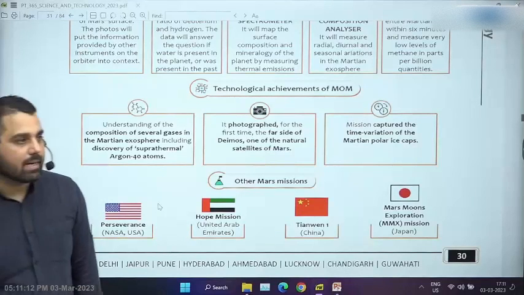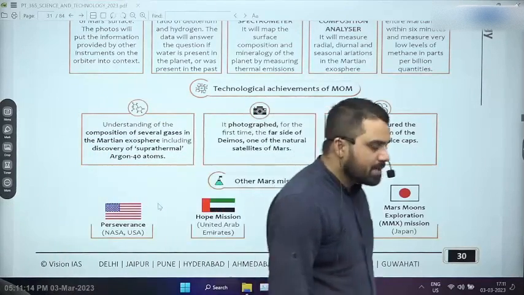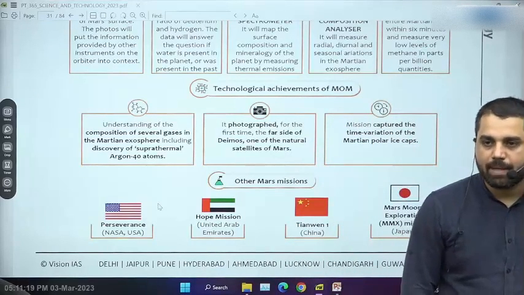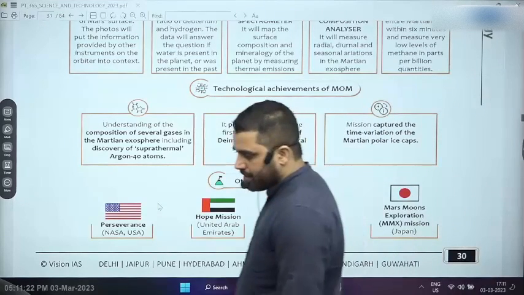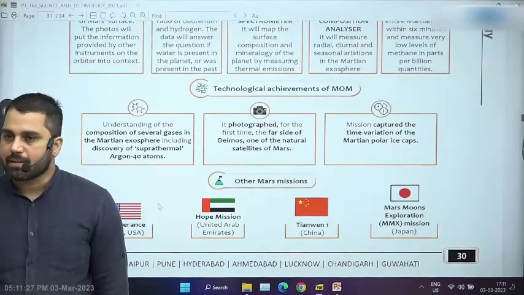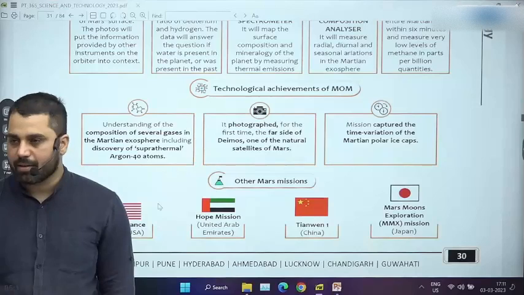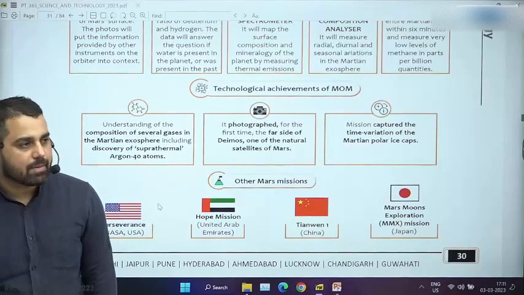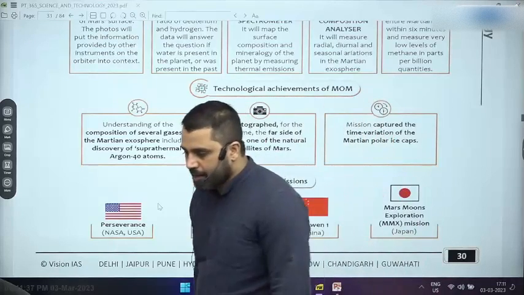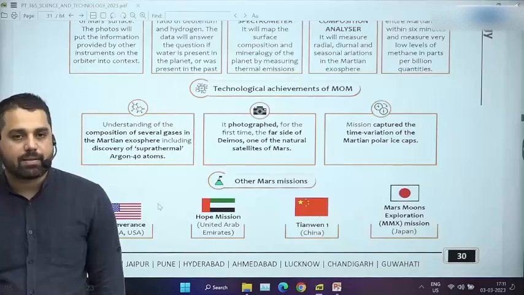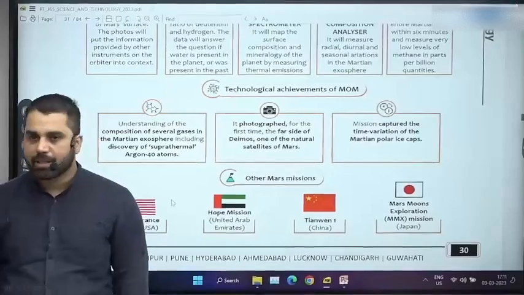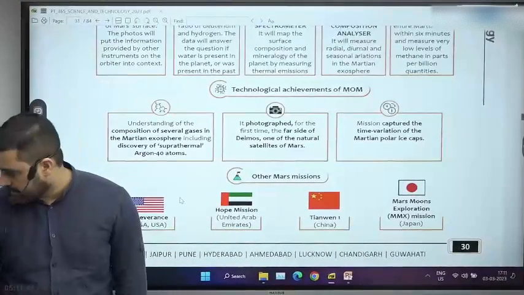we have lost the contact with this mission. Maybe it is because जो solar panels हैं, they no longer are functional, because कोई भी जो probe होगा that requires an energy source. In this case, and generally जो space probes हैं, they often rely upon solar panels. In some cases they can use nuclear technology, but most of the probes will rely upon solar panels. So the Martian probe जो Mars orbiter mission of ISRO था, that also relied upon solar panels, but as of now those panels, maybe again this can be one of the explanations, are not functioning well, and because of that we have lost contact with this mission.